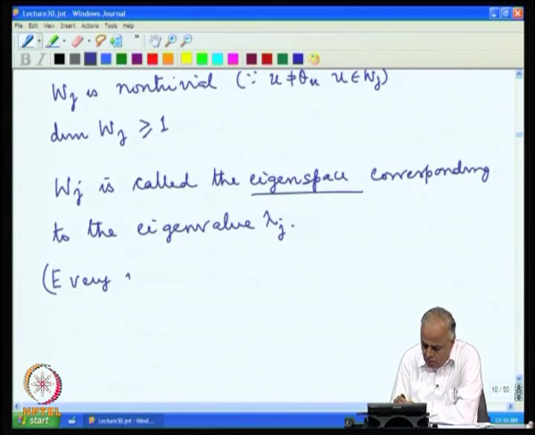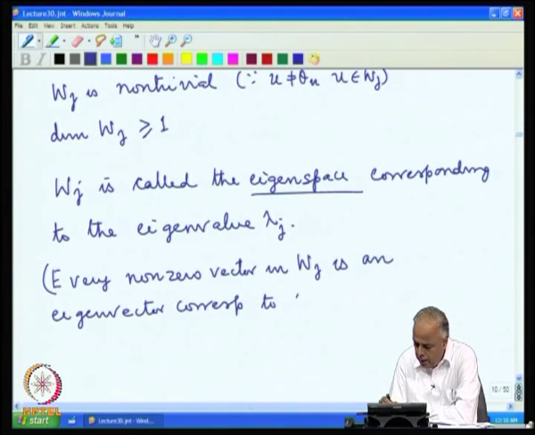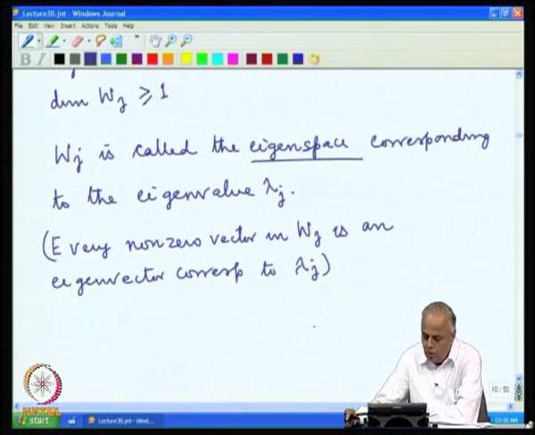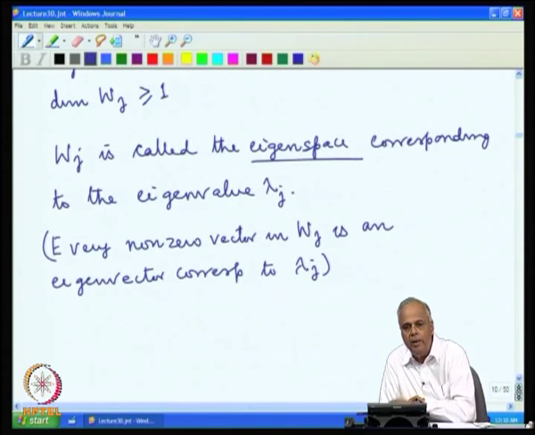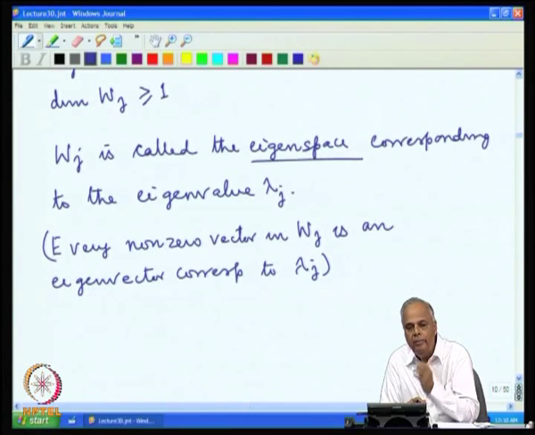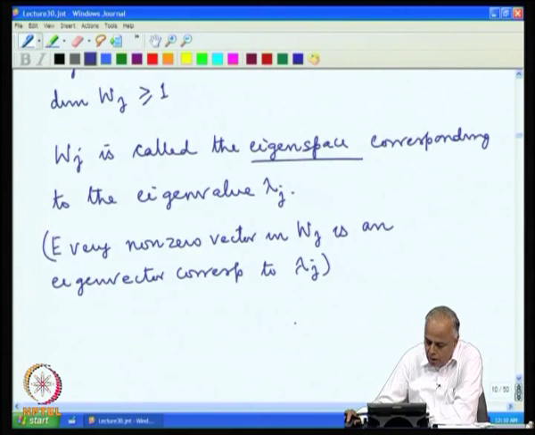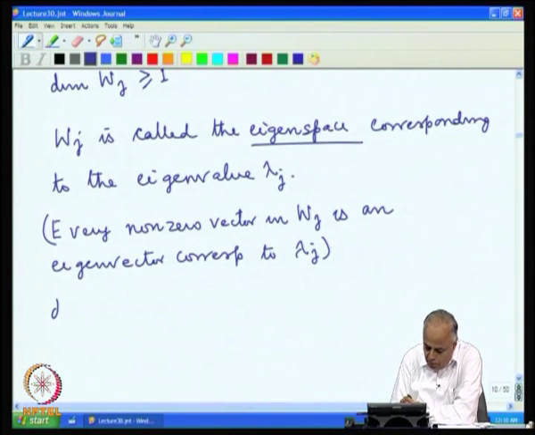Every non-zero vector in W j is an eigenvector corresponding to the eigenvalue lambda j. So, now we have for every eigenvalue a corresponding eigenspace called W j, and every non-zero vector in this eigenspace is an eigenvector corresponding to lambda j, and the dimension of W j